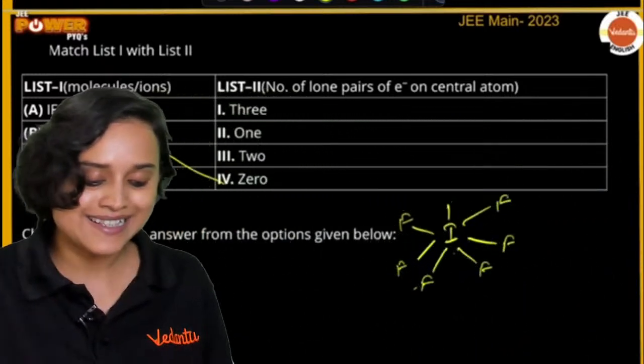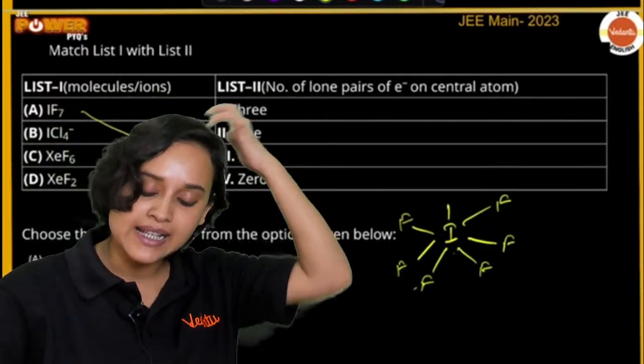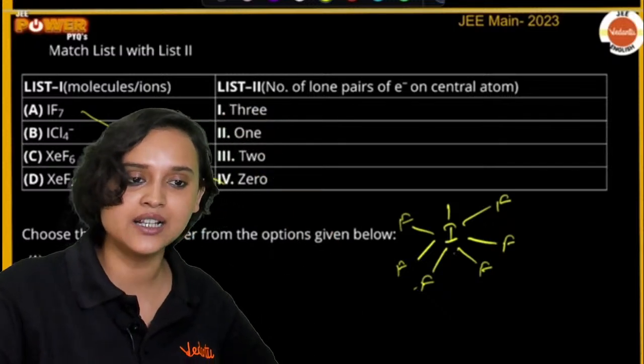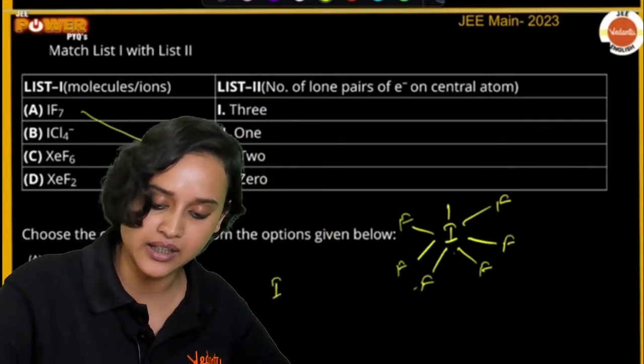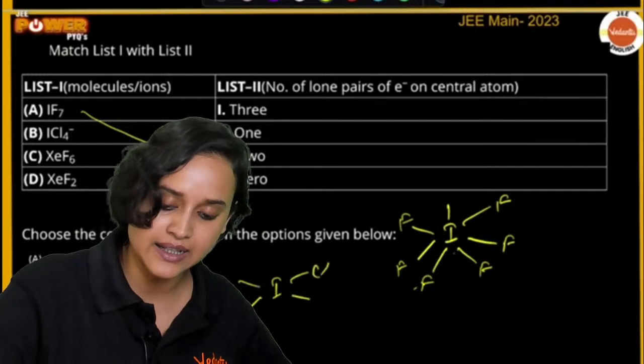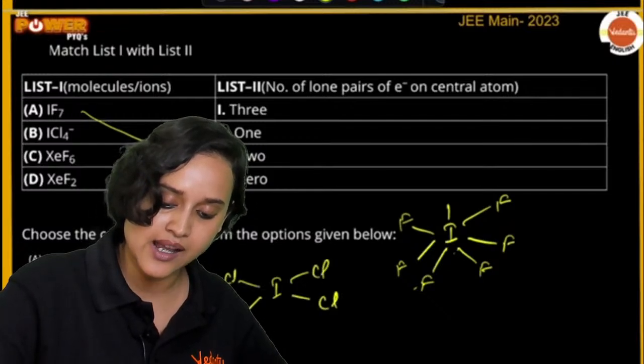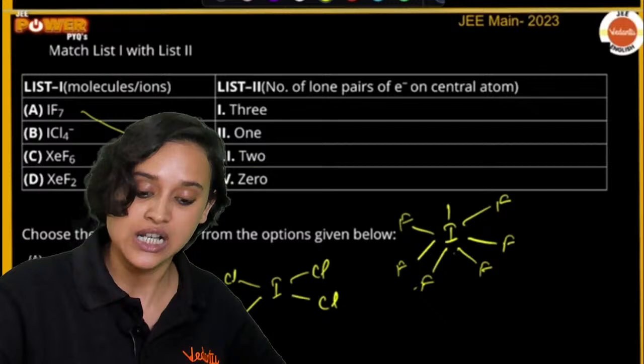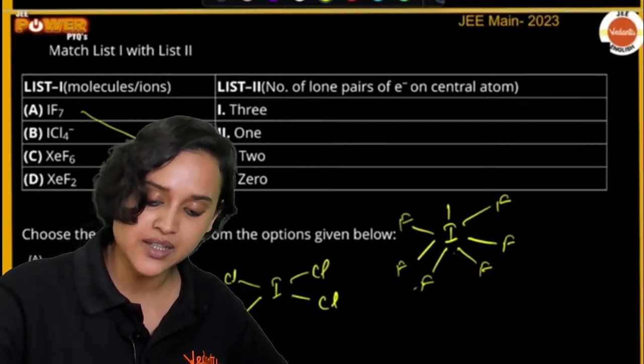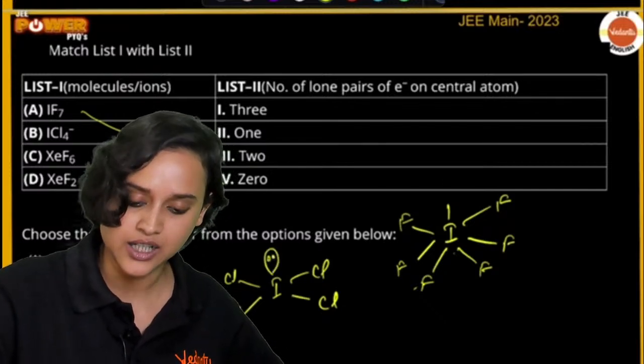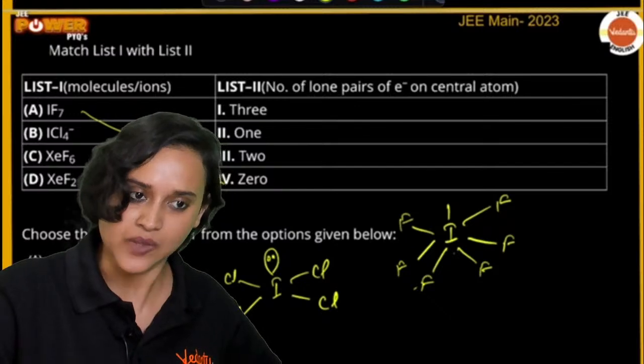Next everybody, let us do it for ICl4 minus. For ICl4 minus, we will draw I here. Cl, Cl, Cl, Cl. And then what do we do? 4 minus, right? So that means we will have one lone pair here. So 1, 2, 3, 4, 5, 6, right?